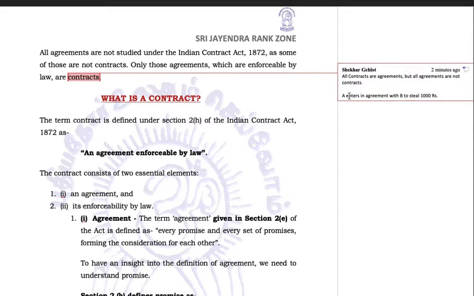So now A cannot go to the court and say you enforce the agreement between us, you compel B to steal 1,000 rupees, because stealing is an offense, it's an illegal objective. You can't have an agreement for any illegal objective. That is why this agreement will never be a contract. It will only remain an agreement. Now suppose they enter